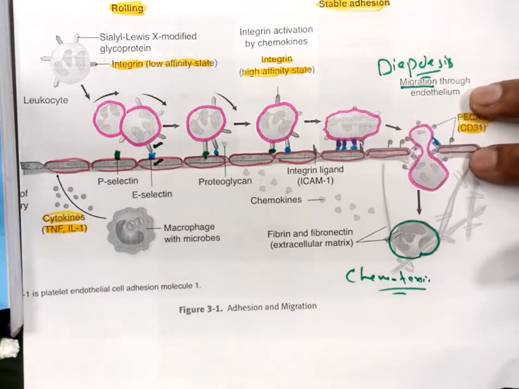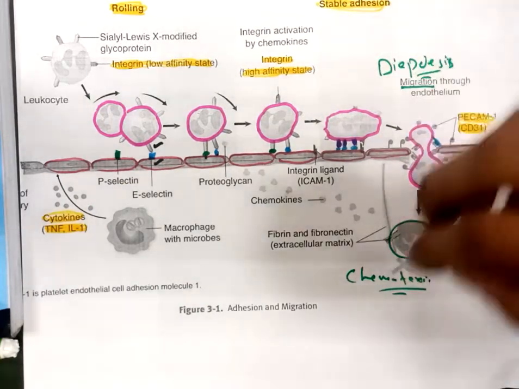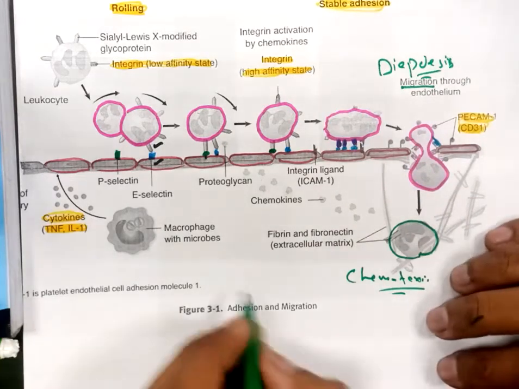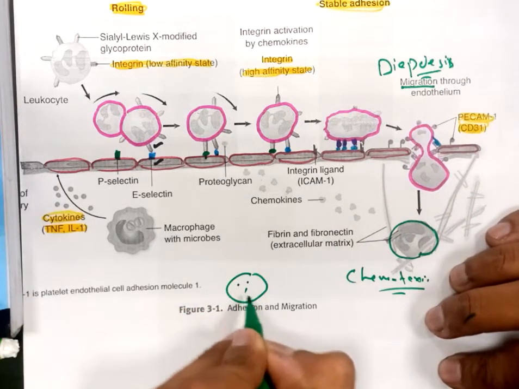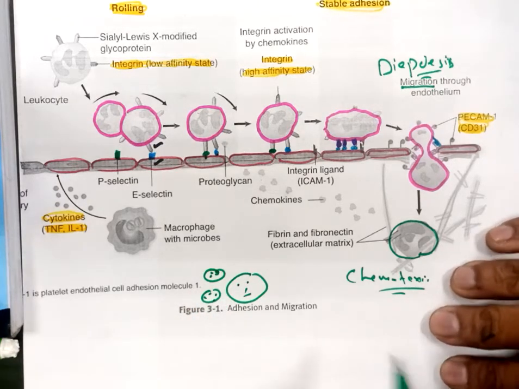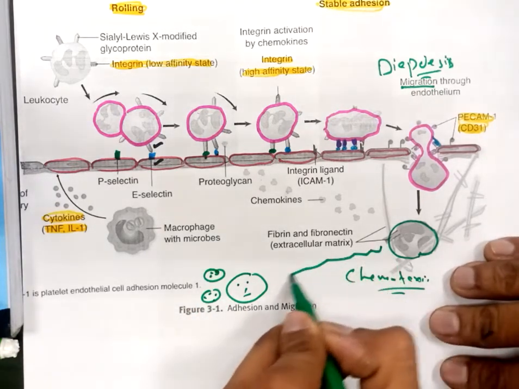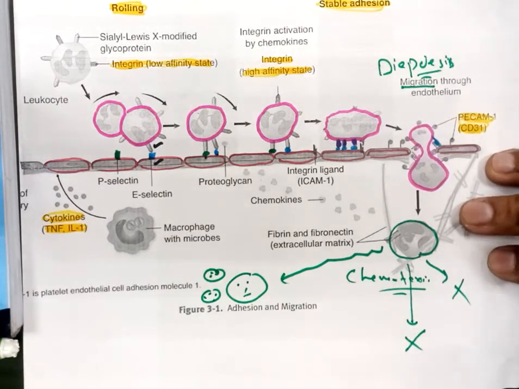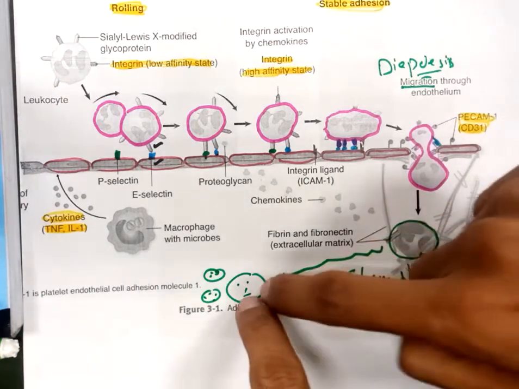Now what is chemotaxis? Now this white blood cell has entered inside the tissue. But for example, here is a pathogen. Here is the site of injury. All pathogens are present over there. Now this white blood cell needs to move this side. It does not need to move toward this side. It needs to move toward this side.